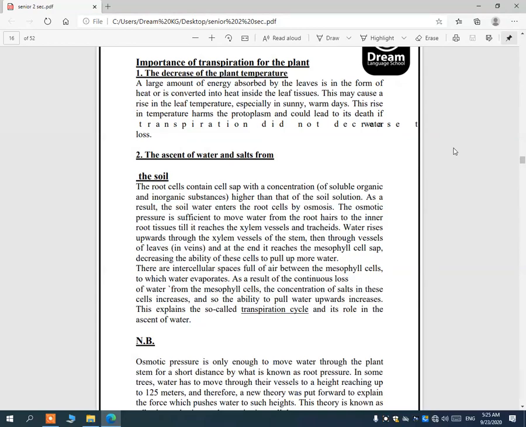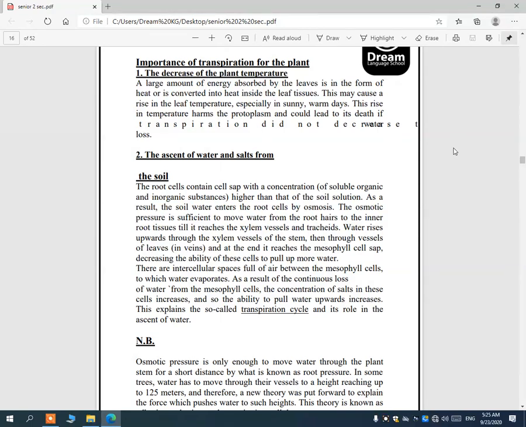The root cells contain cell sap with a concentration of soluble organic and inorganic substances higher than that of the soil solution. As a result, the soil water enters the root cells by osmosis. The osmotic pressure is sufficient to move water from the root hair to the inner root tissue till it reaches the xylem vessels and tracheids.